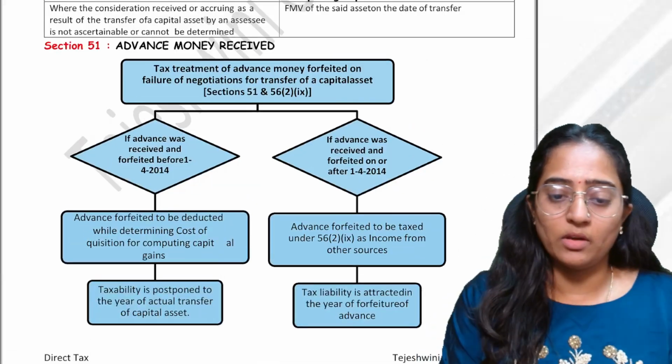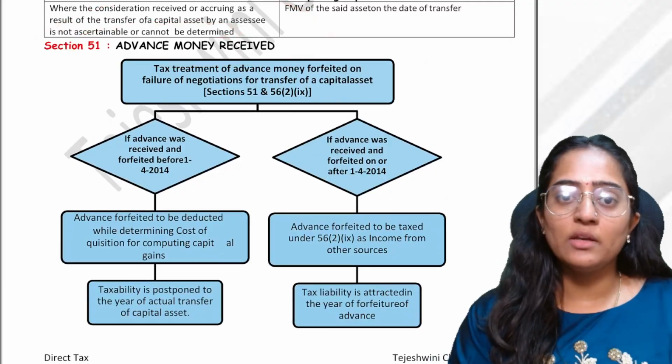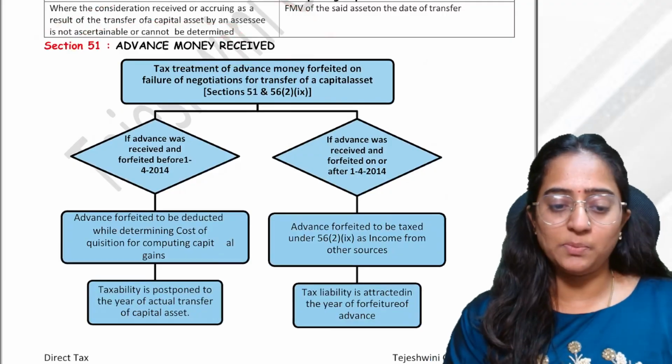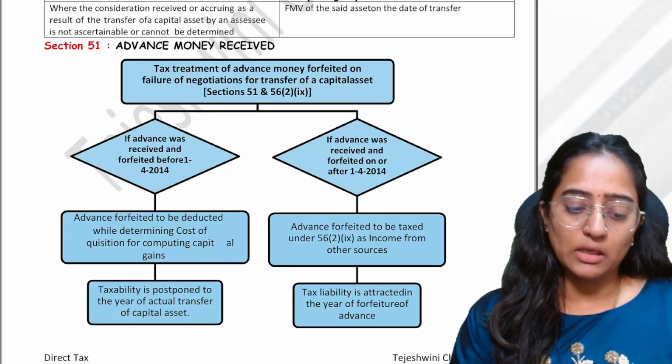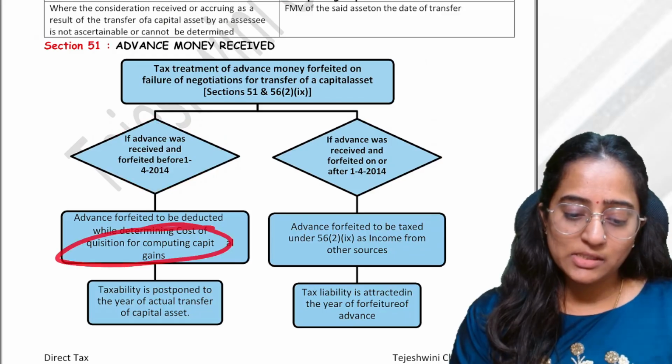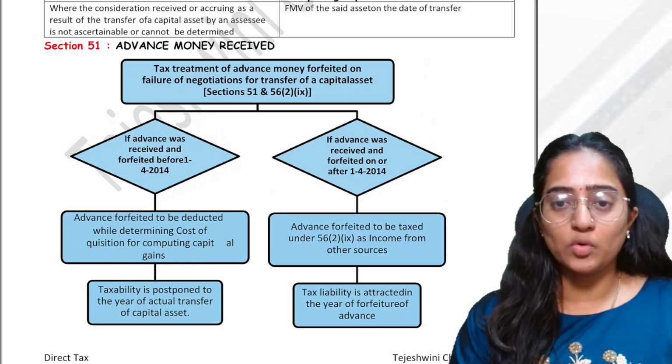Whenever the advance money has been received, and if it is forfeited before 1/4/2014, it is going to be adjusted from the cost of acquisition in your total computation.